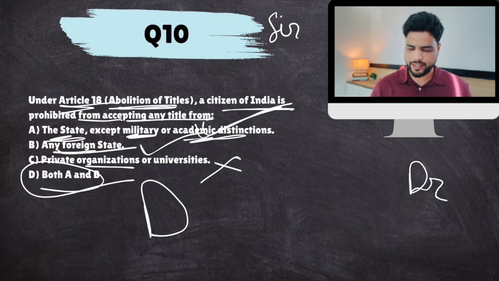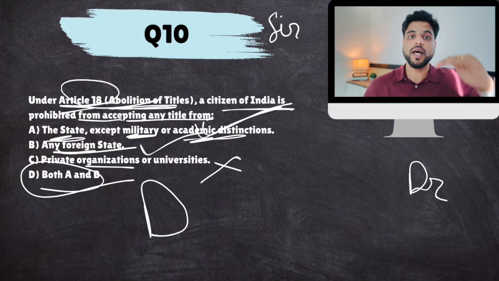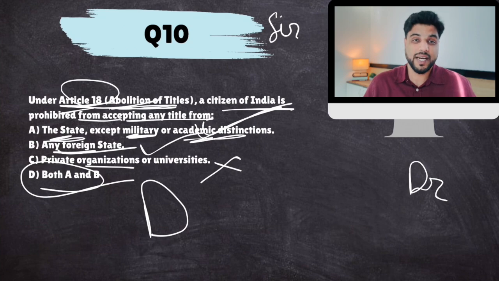This is expressly mentioned in Article 18. This was to ensure that there is equality of status. Earlier, before independence, there were these titles, zamindars, jagirdars. They created social hierarchies, which violated the principle of equality of status. Everyone is equal in the eyes of law. So for that, titles had been abolished. Okay, B.